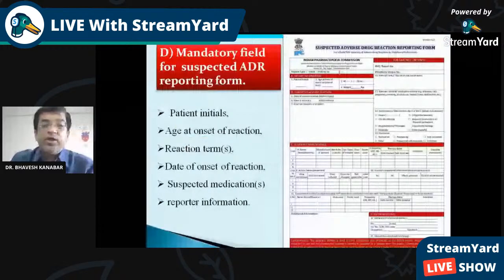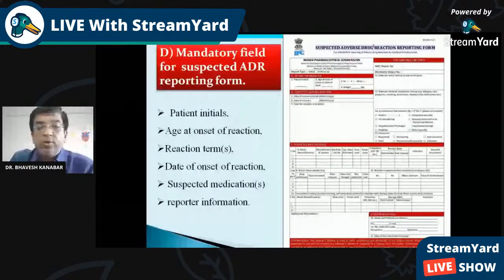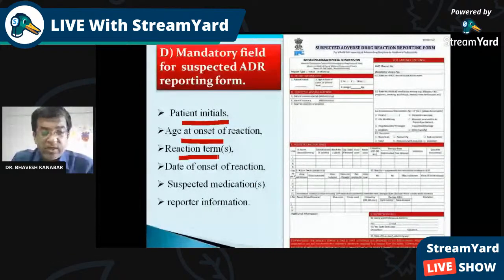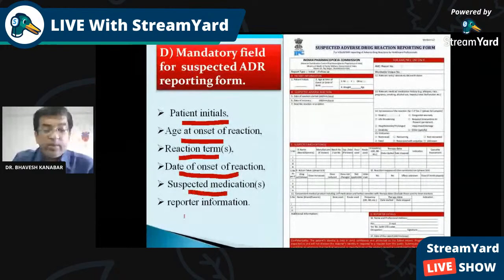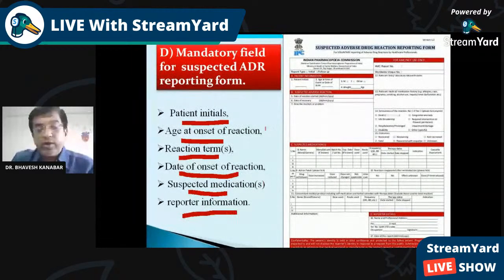So this is the form for reporting an adverse drug reaction, the suspected adverse drug reaction reporting format. Here are some details like the patient's initials, age at onset, reaction terms, what the reactions are, the date of the reaction, the suspected medication, and the reporter's information. The reporter's information is to be written in this form.